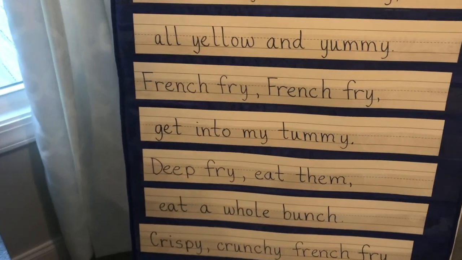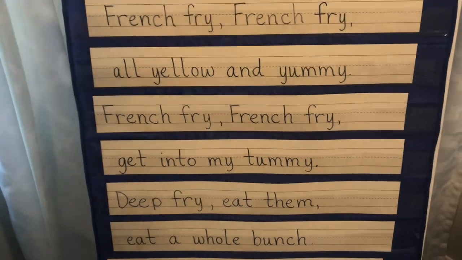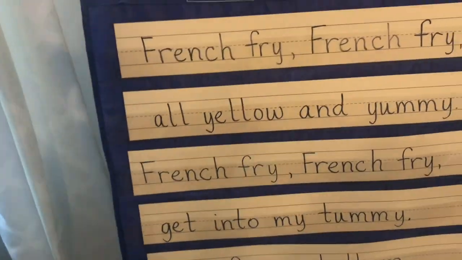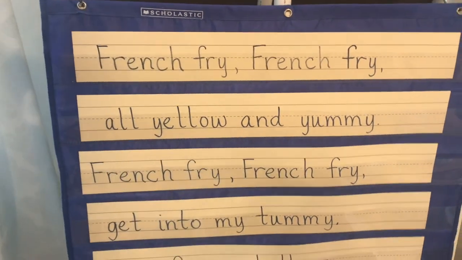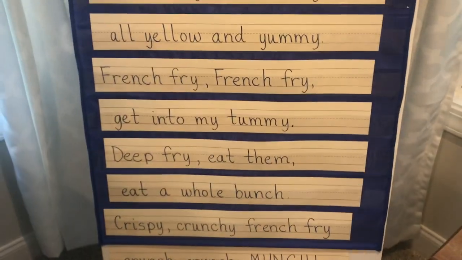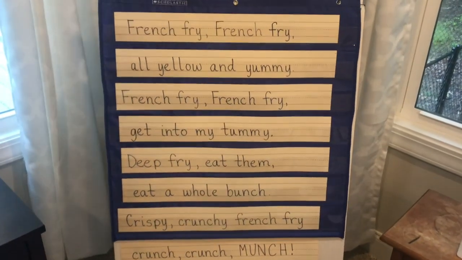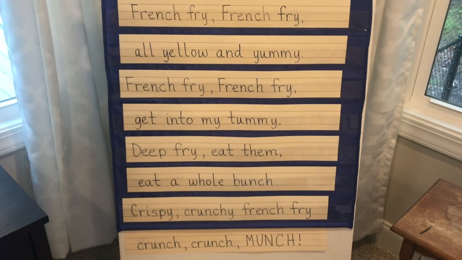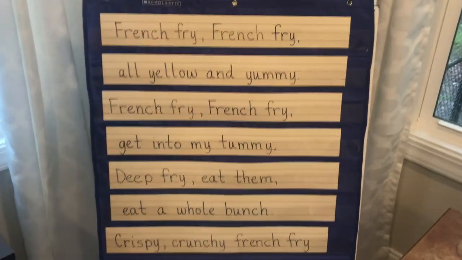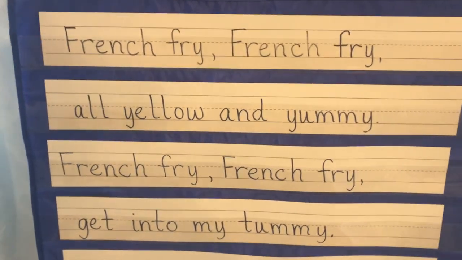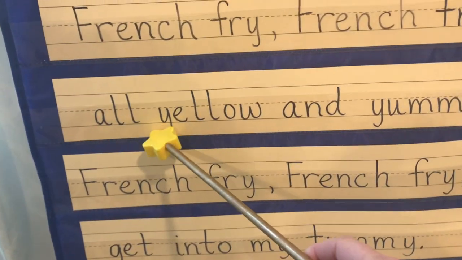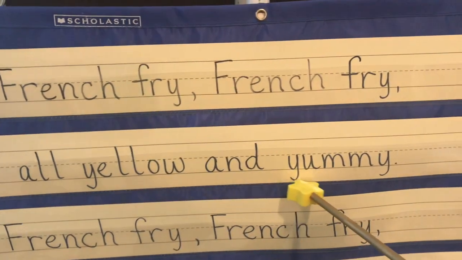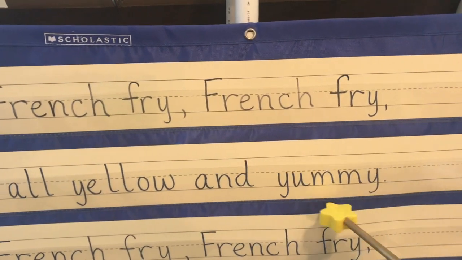I saw a lot of Y's, and we have three different ways we're using Y's in here. First of all, we're going to look for Y's that begin the word. Okay, so I'm going to back up here so we can see a little bit. Can you see some that start the word? I see two in the second line. Let me zoom in, and I bet you can find them. Okay, we have, recognize that word? That's a color word, yellow. And we have yummy.